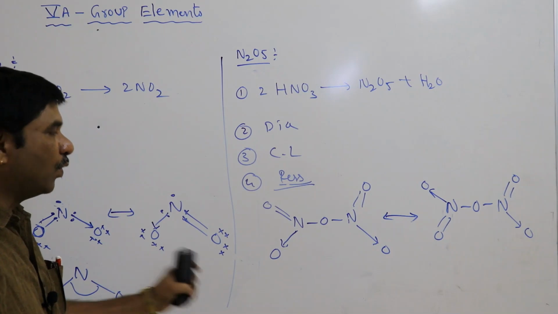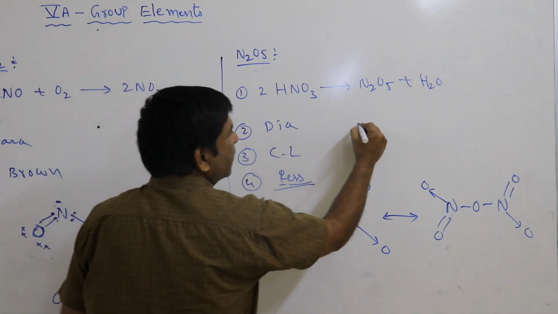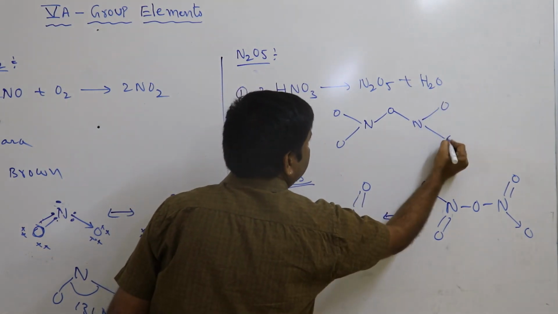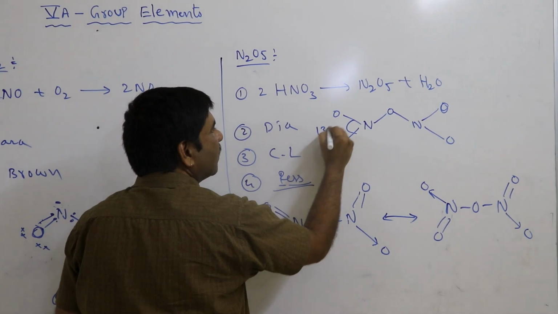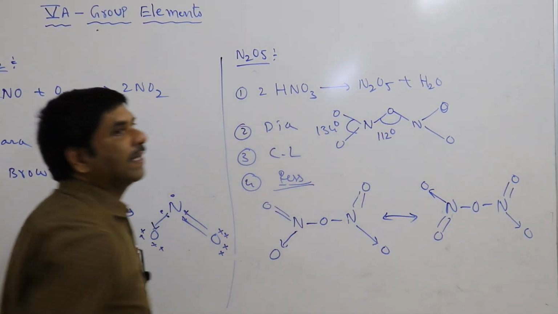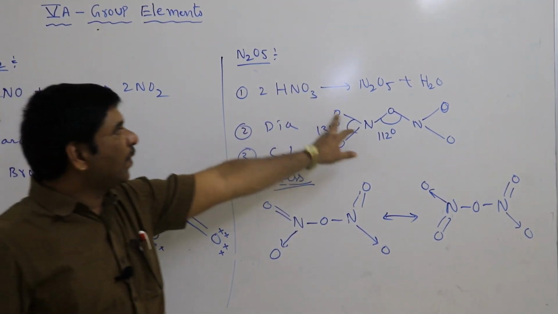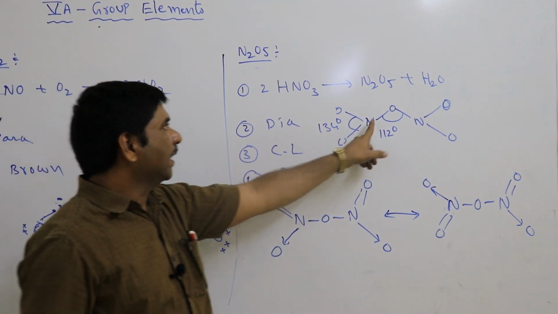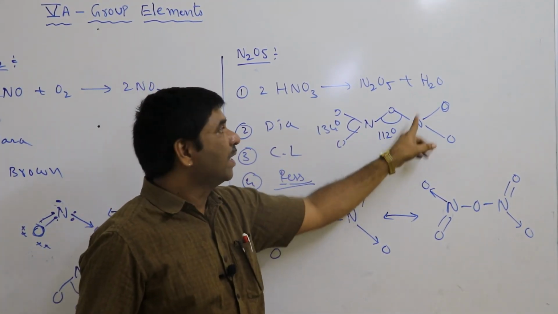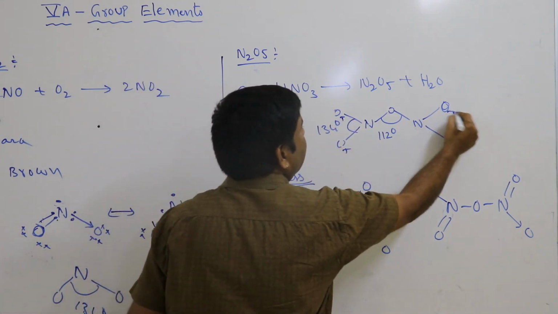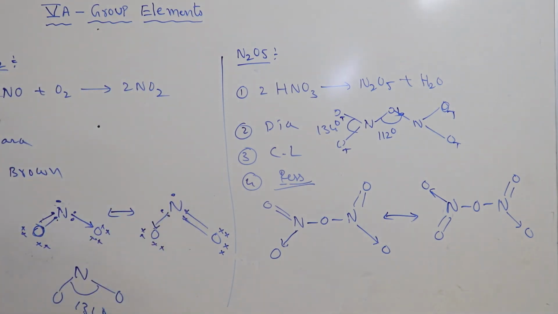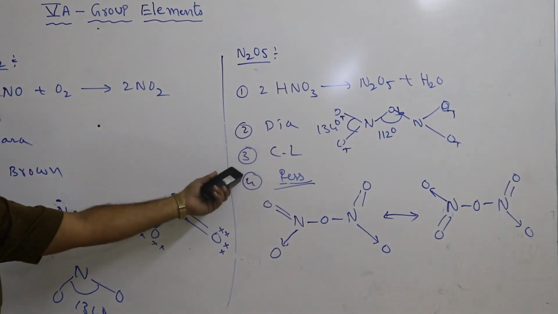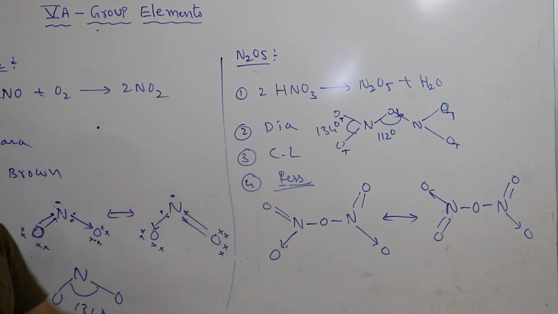That is about N2O5. Its simple structure is written as NON with O and O. Generally this bond angle is 134 degrees, and this one is 112 degrees. The ONO bond angle is near 134, like this. Its resonance structures are like this.